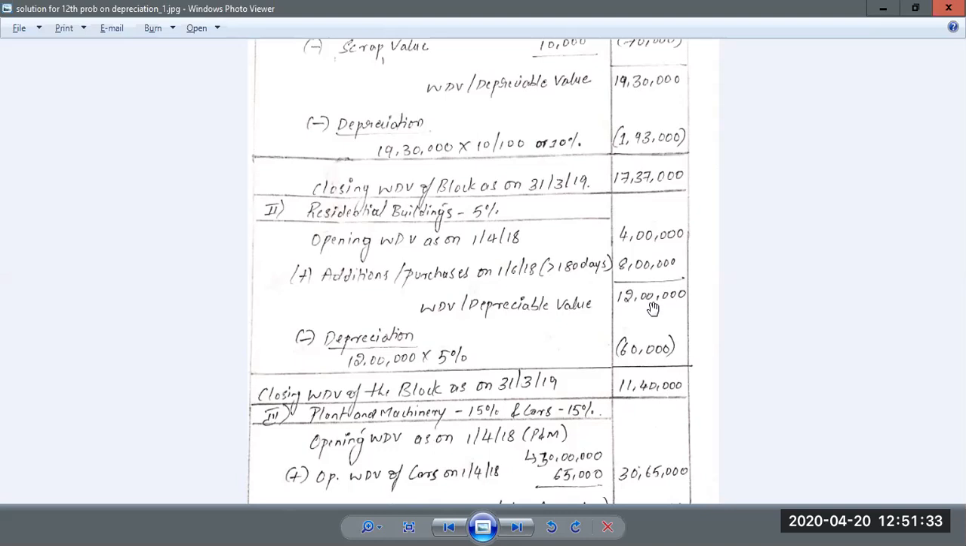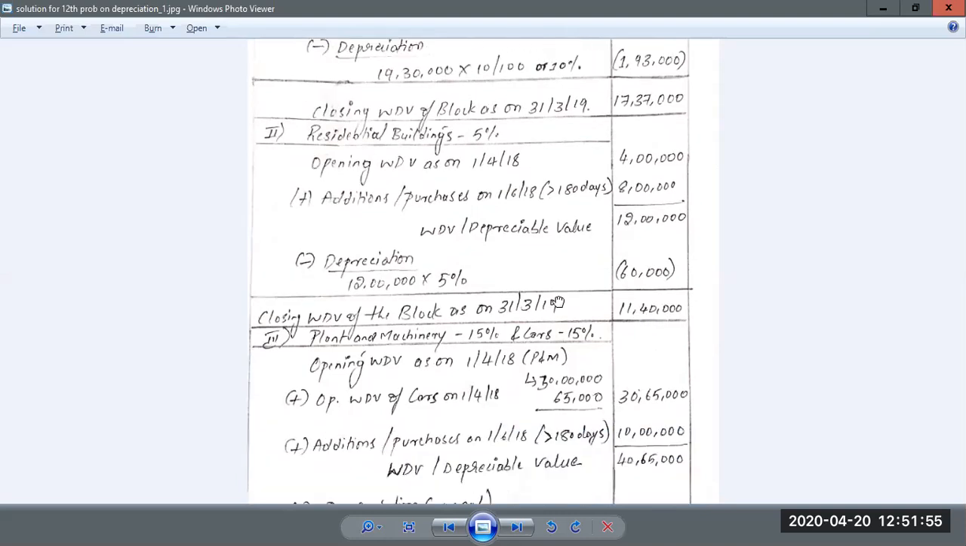So this becomes your depreciable value, because there is no sale or insurance claim received in regard to this particular asset. Then directly on this amount, you can calculate the depreciation, which is 5%, and it will come to around 60,000. So if you deduct the 60,000 from this 12 lakh, you will get 11,40,000, which should be your closing WDV of that particular block of residential buildings.